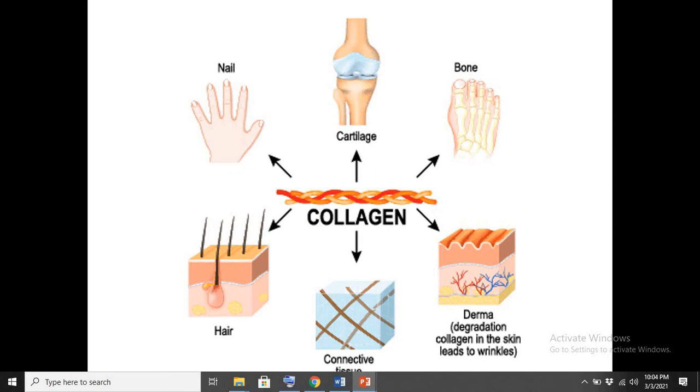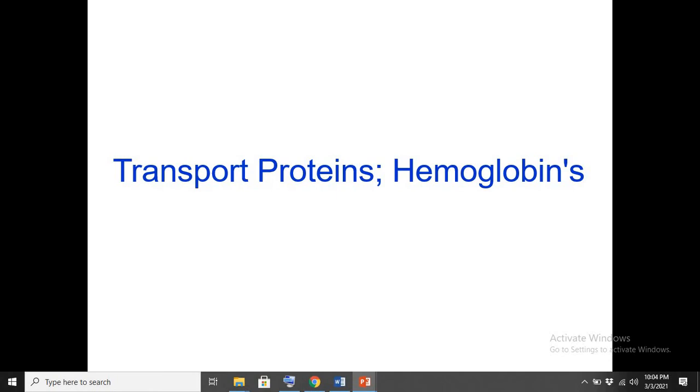They are so elastic because of the presence of some unusual amino acids like hydroxyproline. So they are extremely elastic proteins. Where they are present, for example in our bone joints, they help joints to easily bend. So this is the structural function of one particular type of protein, that is collagen.